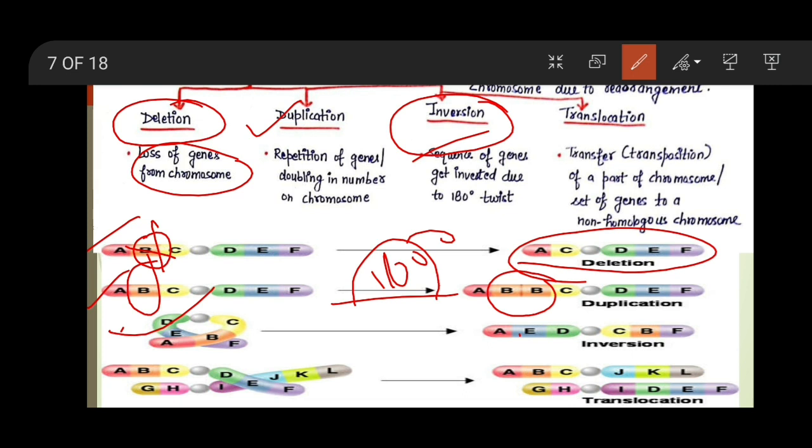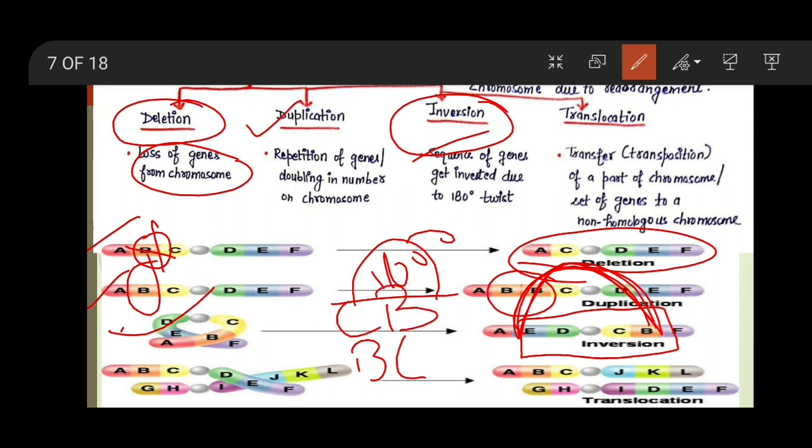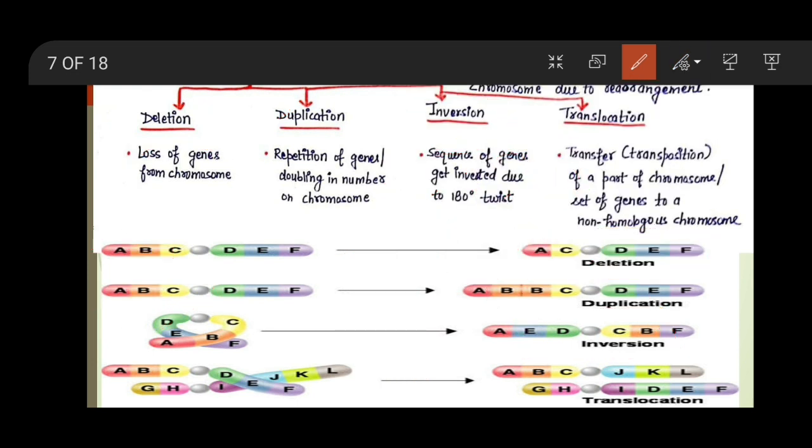Here this part, these 4 genes, rotate. You can see this 180 degree rotation, and again they rejoin, and because of this inversion, this rotation, the arrangement of genes is now changed. Now the sequence of genes is A E D C B F. First, initially it is BC. What is the inversion? That is now CB. And here also the sequence is DE and it inverts to ED and then rejoins. So it is an inversion.